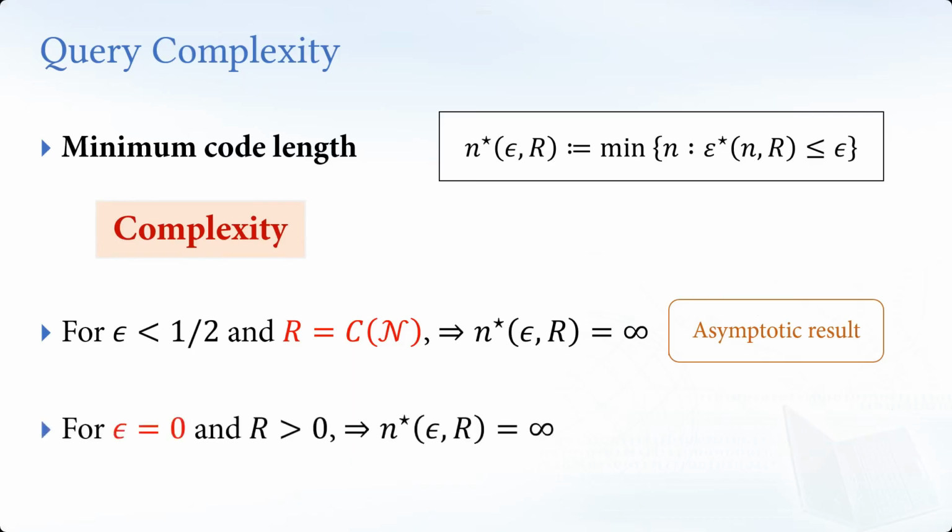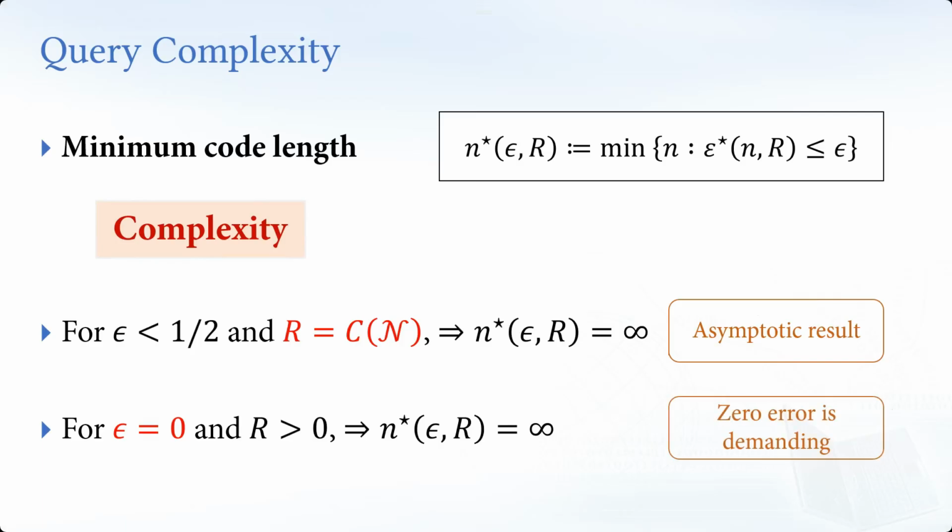Okay. And if we demand the epsilon threshold to be 0, it's very demanding, and for any possible rate, n star also diverges. In general, if your channel is noisy, like the depolarizing channel with some non-trivial parameter, you cannot achieve 0 error for any positive rate. The n star diverges from all bounds. You can easily see this by definition. So this means that 0 error is also demanding. We cannot really achieve 0 error.